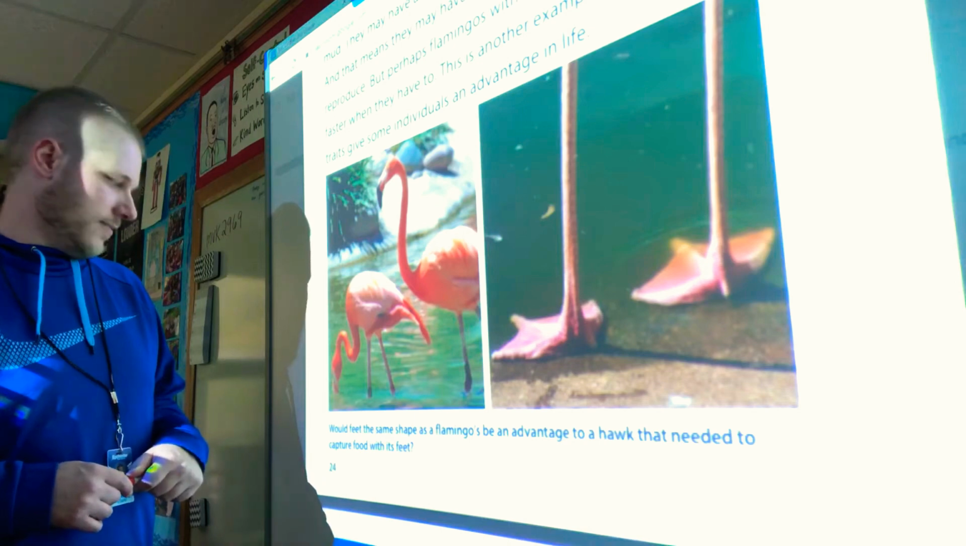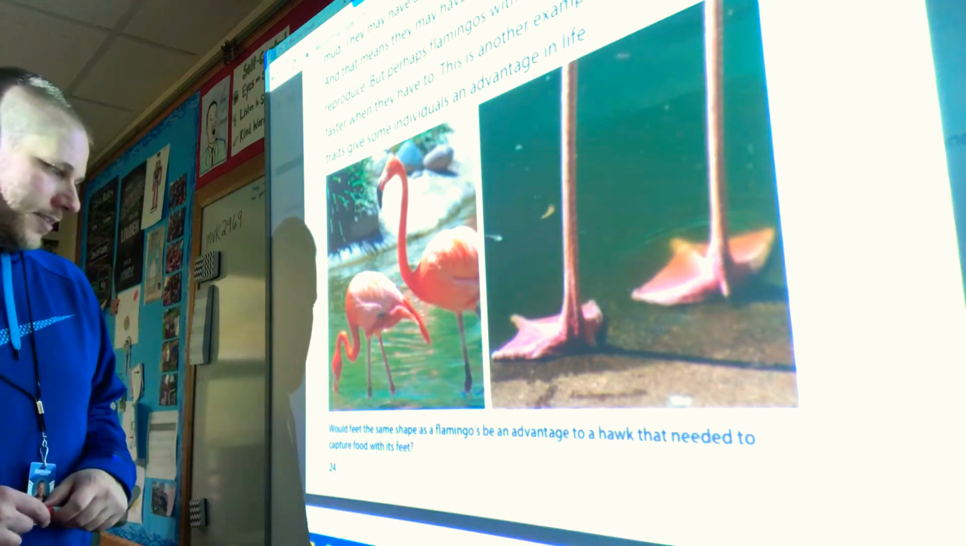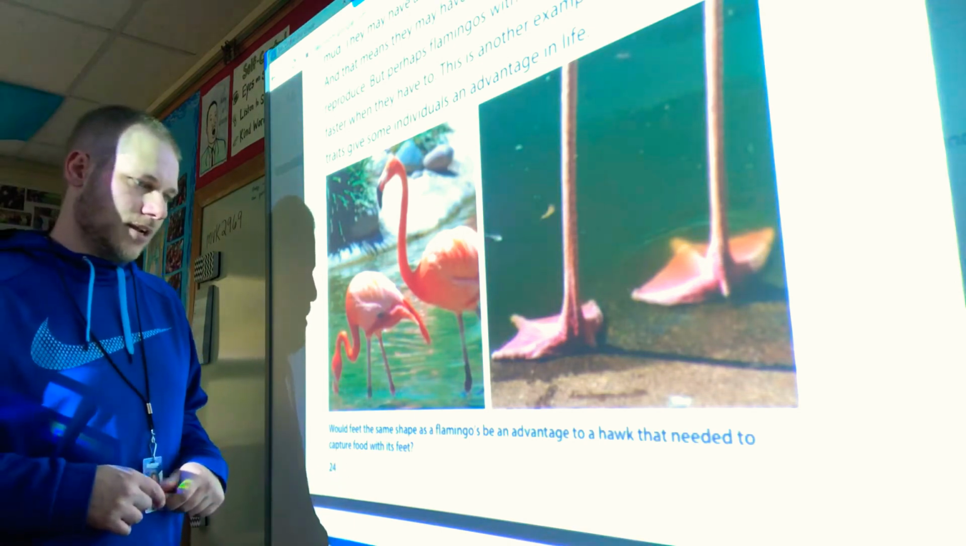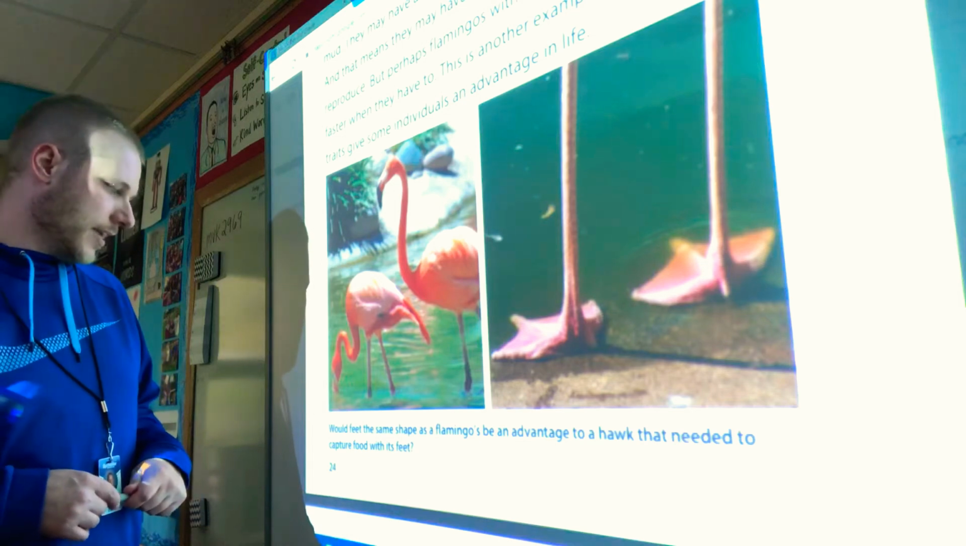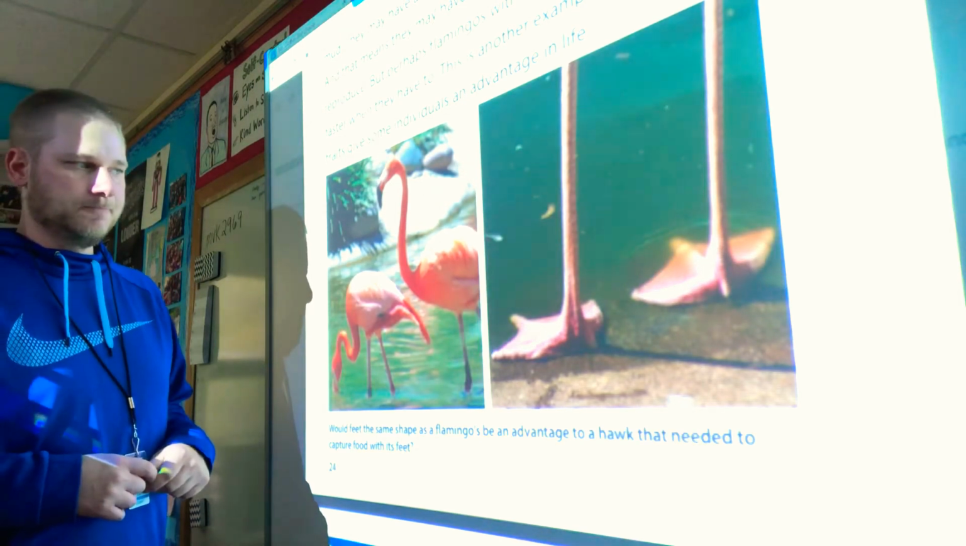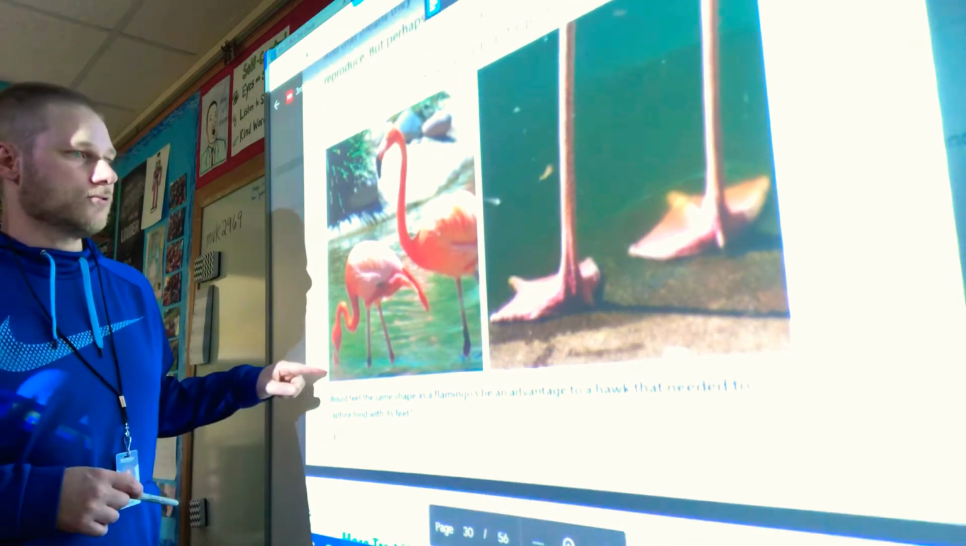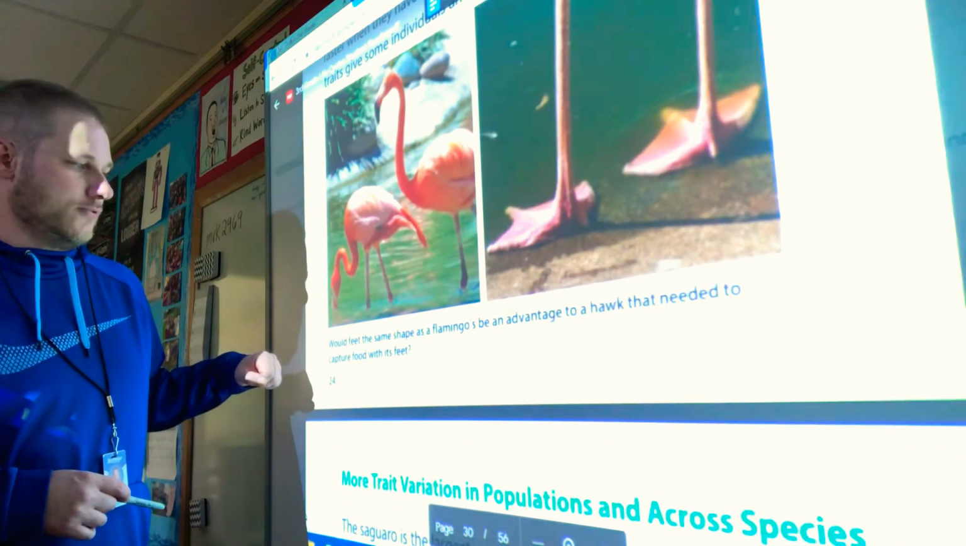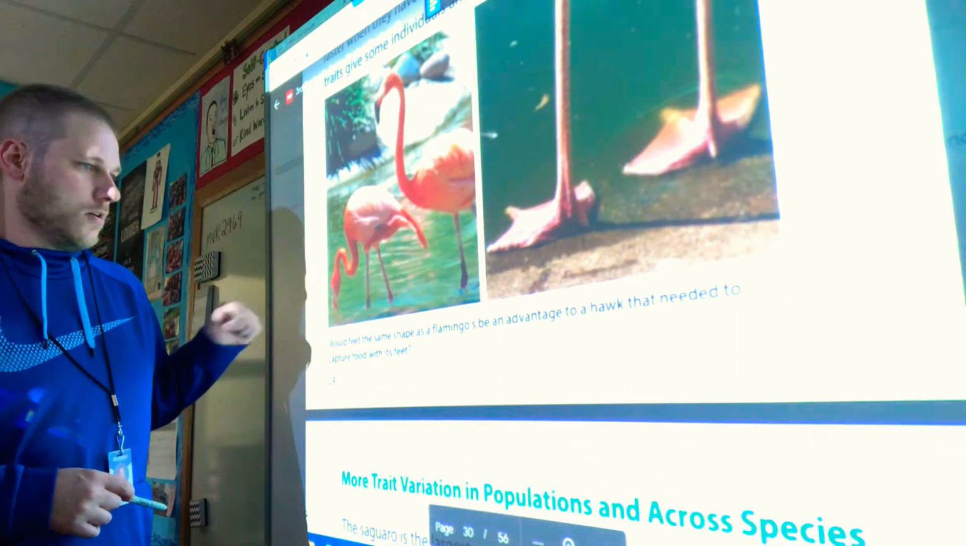The other question we have here is, would feet the same shape as flamingos be an advantage to a hawk that needs to capture food with its feet? I'm going to say the claws are super important to eat its food. So I'm going to say no, it would not be an advantage.